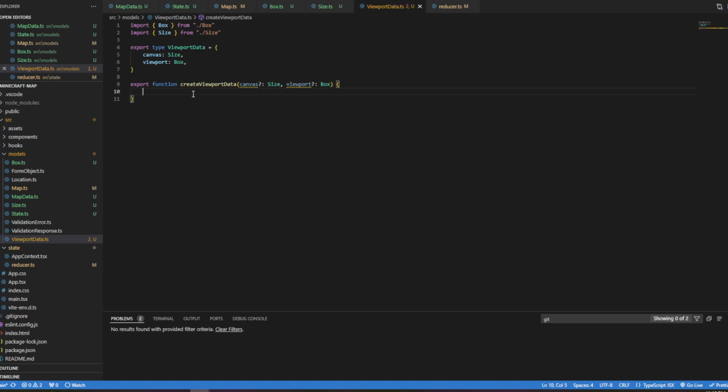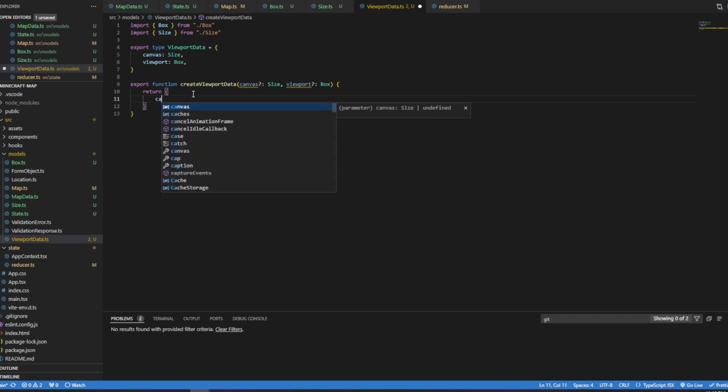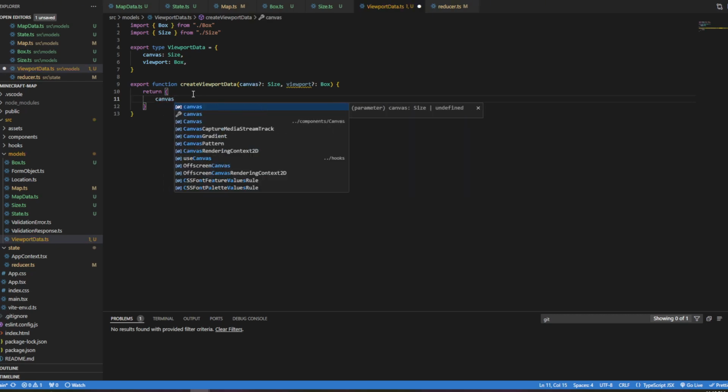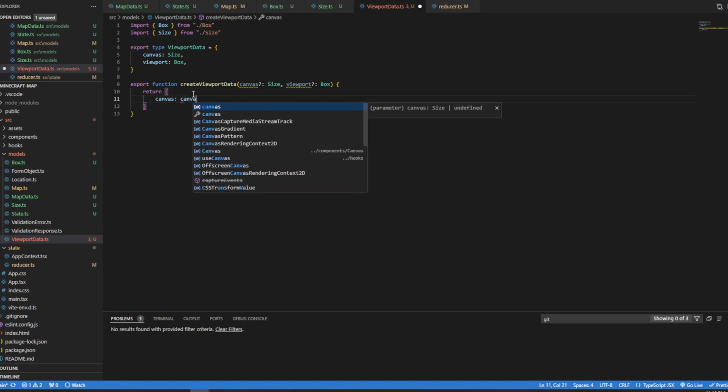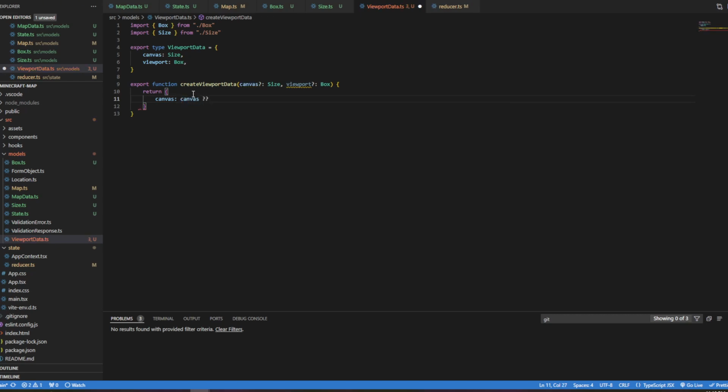And so what I want to do here is return our canvas, and I'm going to say that it will be canvas unless that's null. That's what the double question mark does. And if it is null, I'm going to say width is 1600, and height is 900, our 16 by 9 aspect ratio.